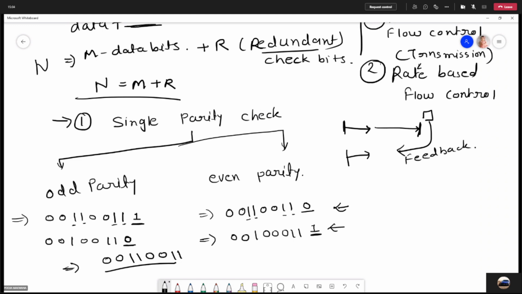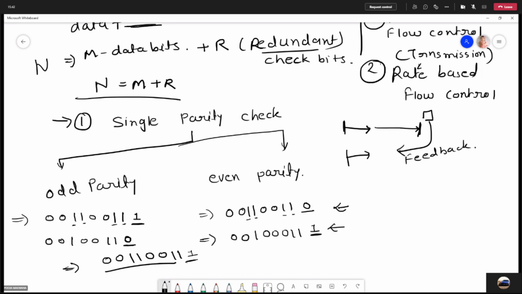So here the number of ones is 4, that is even. So the data link layer of the sender side will add 1 as an odd parity bit and transfer this string to the receiver side. Now at the receiver side, the data stream will be checked and the parity bit calculated, right? So if both the calculated and sent parity bits match, then there is no error. Otherwise, a single bit error can be detected, right?